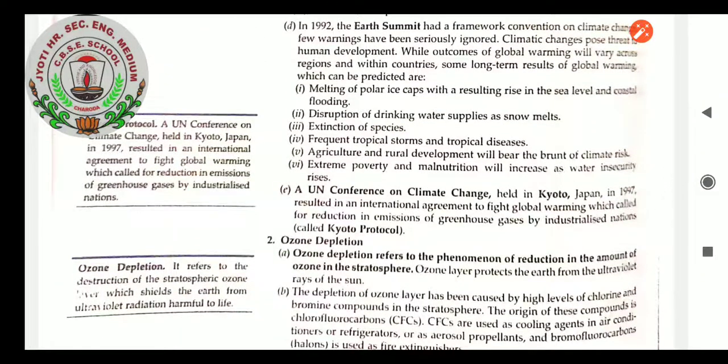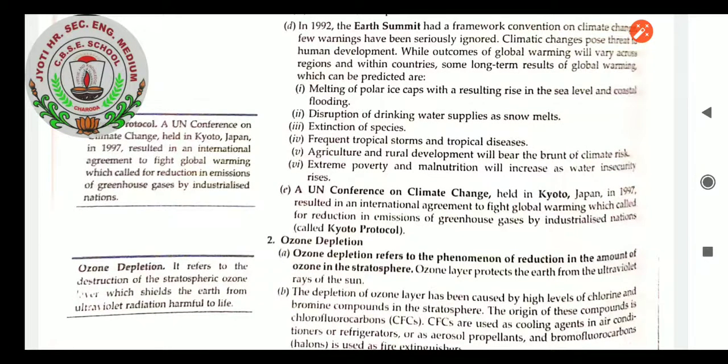A UN conference on climate change held in Kyoto, Japan in 1997 resulted in an international agreement to fight global warming, which called for reduction in emissions of greenhouse gases by industrialized nations, called the Kyoto Protocol.